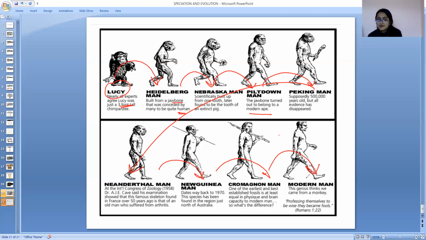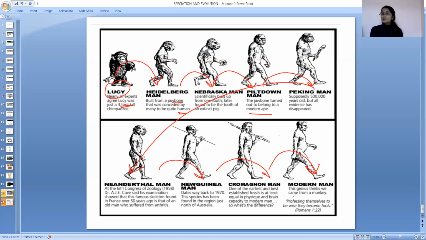This genus thinks we came from a monkey. Professing themselves to be wise, they become fools. Okay, just apart from all these things, we have evolved from the Lucy, which was a chimpanzee. This is just a theoretical concept. After the finding of fossil, we get to know that we also have evolved from somewhere. We have evolved the brain, the new things, the knowledge, and so many things, right?